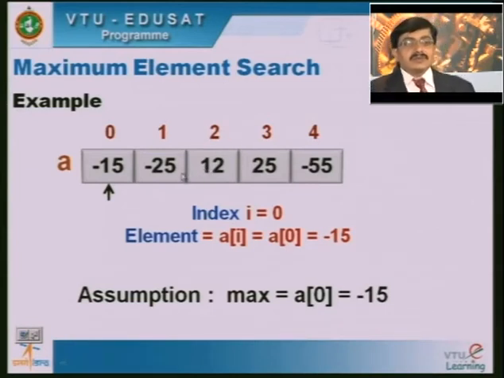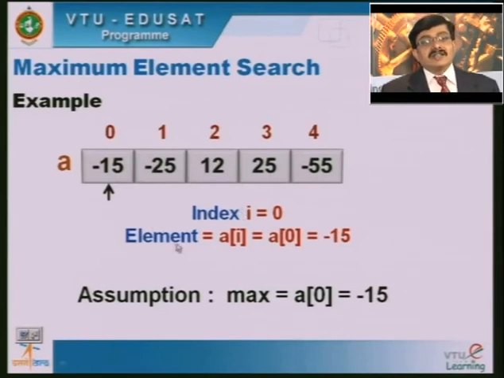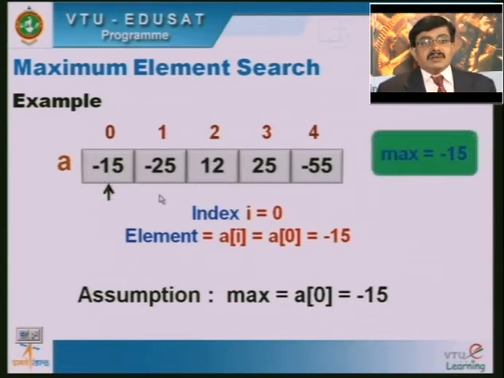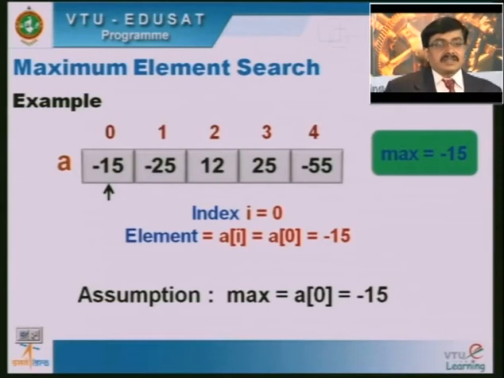So, for that, when i is equal to 0, with the element A[0] being -15, we assume it as the maximum value. Now, we compare -15 with the next element. Here our assumption is maximum equal to -15, because when i is equal to 0, the first element of the array, A[0], is -15.